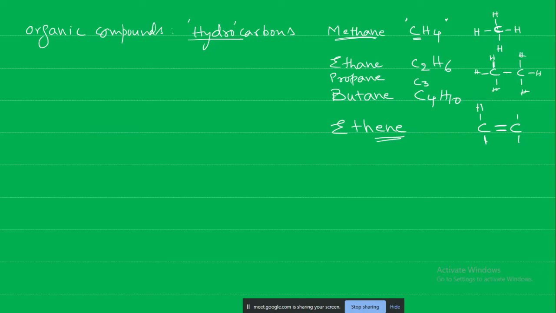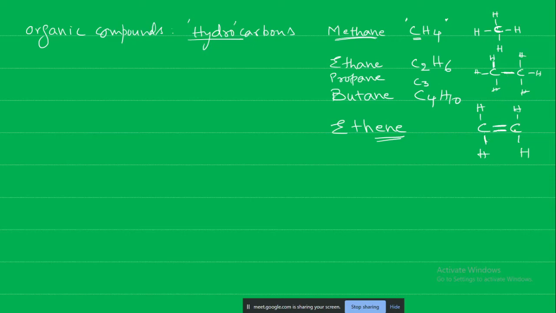In ethane, the two carbons are connected by a single bond, whereas in ethene they are connected by a double bond. The nature of the bond is different. The single bond is not so reactive, but the double bond is very reactive compared to the single bond.